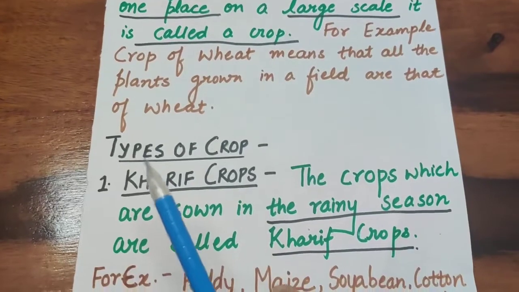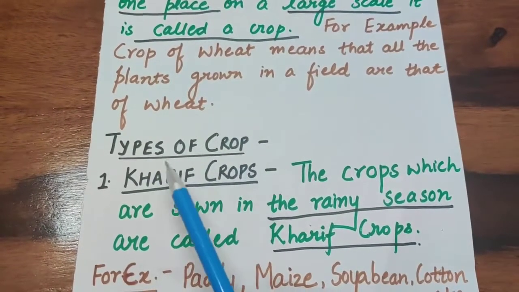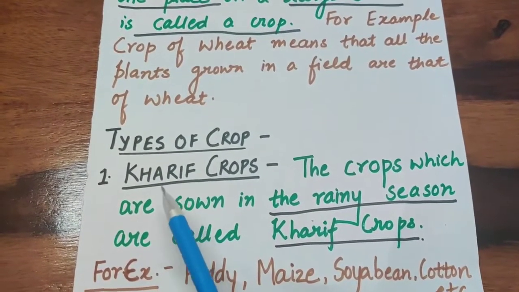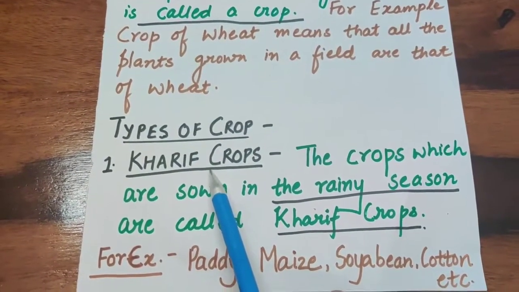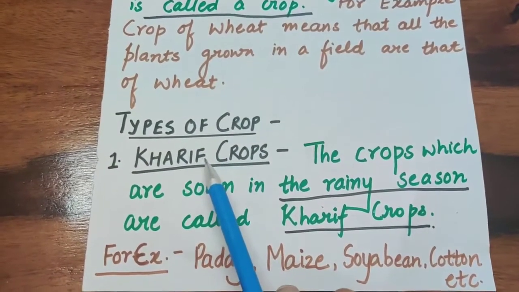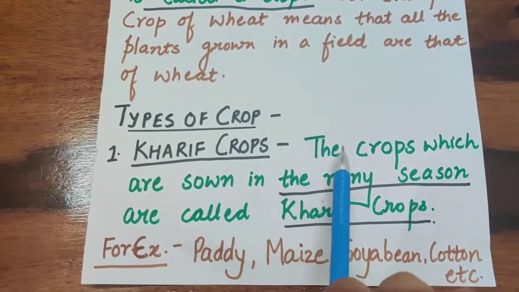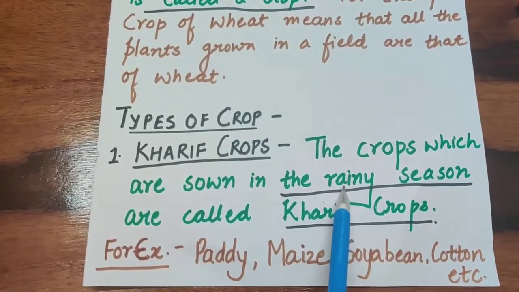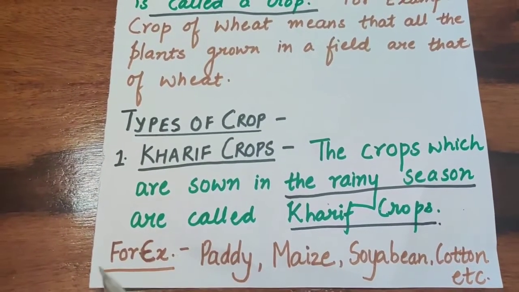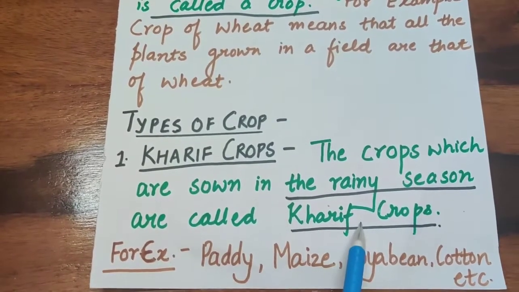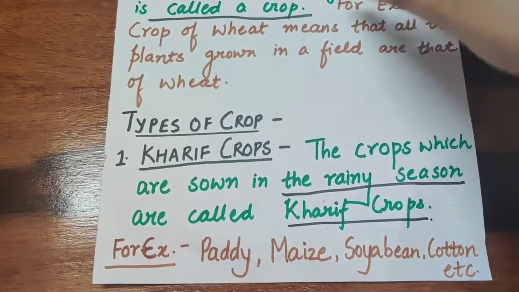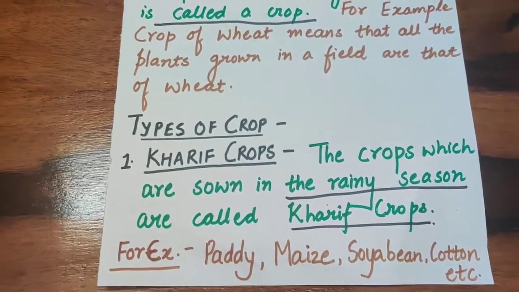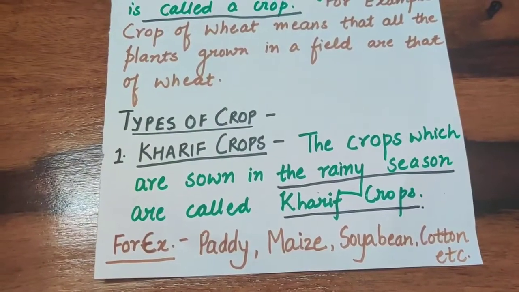Now, after understanding the definition of crop, we should also note what types of crops we have in India. The types of crops we have are Kharif crops and Rabi crops. We will study Kharif crops right now. The crops which are sown in the rainy season, rainy season means monsoon season, are called Kharif crops. Examples of those are paddy, maize, soya bean, cotton, etc. Kharif crops are the rainy season crops.